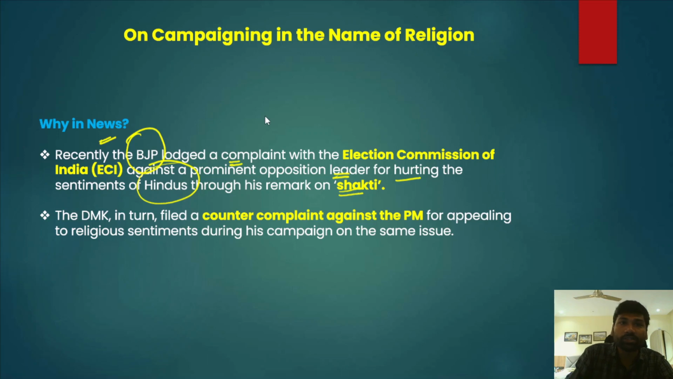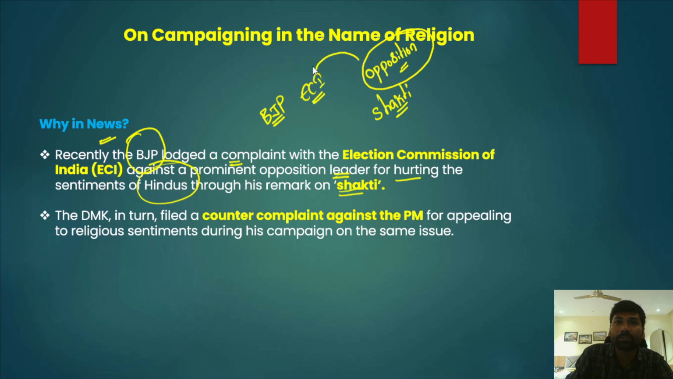Shakti. So first, the Bharatiya Janata Party has filed a complaint against a leader with the Election Commission of India. Why? Because the opposition leader made derogatory remarks against Shakti and thereby incited the sentiments of Hindus. In reverse, this particular opposition leader has filed a complaint against Prime Minister Narendra Modi with the Election Commission of India, that Prime Minister Narendra Modi is also very often using religion in his campaigning. So this is the context. This is why this particular issue is in the news.